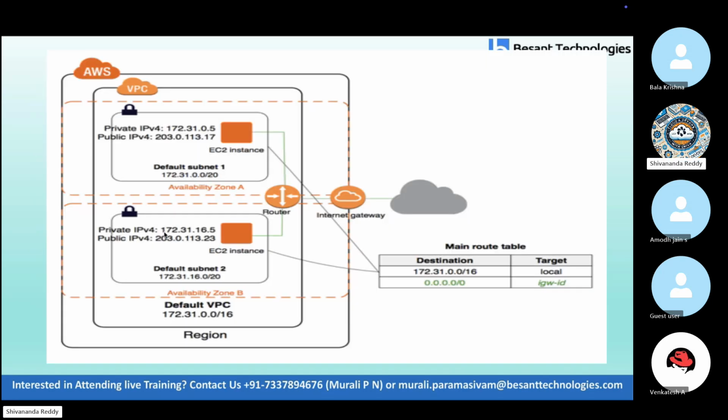Look at this diagram, guys. We'll go from left to right. You can see the symbol here. This is a cloud symbol. This is one more device. From this cloud, nothing but getting the internet. Internet will reach the internet gateway. Internet gateway will transfer the internet to the router.